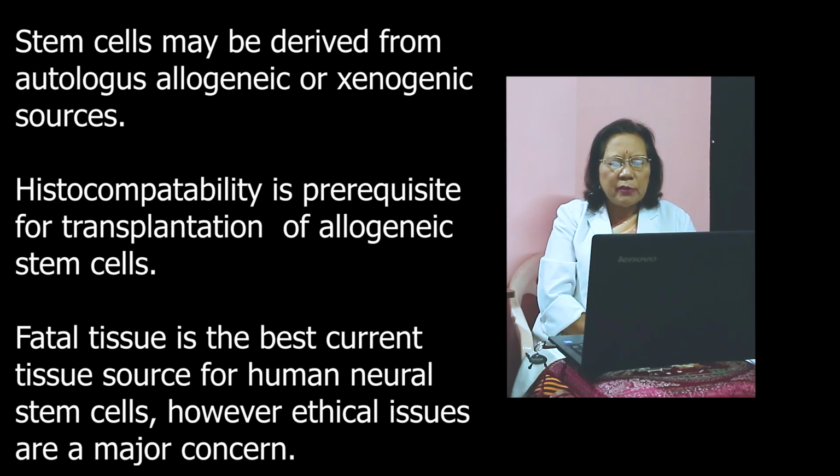So what are the sources of these stem cells? Stem cells may be derived from autologous, allogenic, or xenogenic sources. Histocompatibility is a prerequisite for transplantation of allogenic stem cells. Fetal tissue is the best current tissue source for human neural stem cells. However, ethical issues are a major concern.